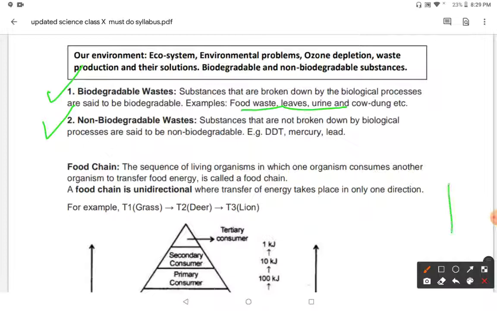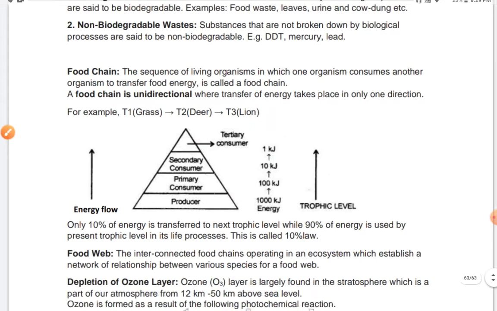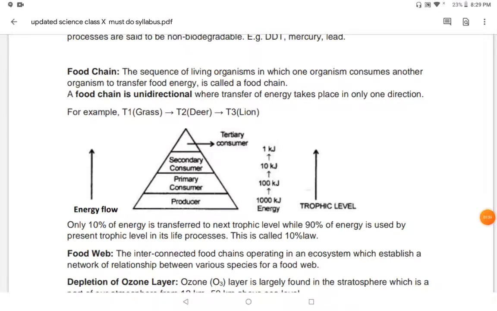Now the next important topic is food chain. Actually, in our environment there are two types of factors, biotic and abiotic. Biotic means plants and animals, and abiotic means sun, soil, water, air. These are the abiotic factors, and both these combined together form an ecosystem. And an ecosystem contains food chains and food webs. So first of all, food chain.